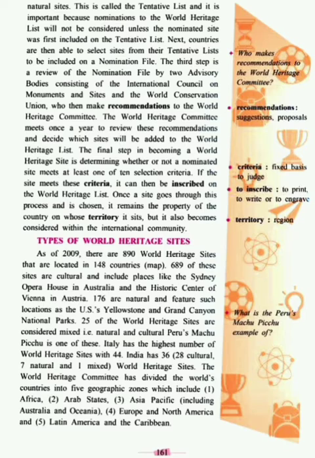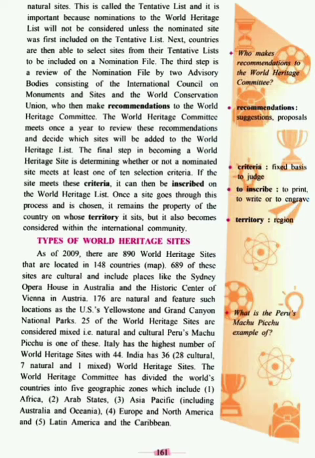This is called the tentative list. Okay, and it is important because nominations to the World Heritage List will not be considered unless the nominated site was first included on the tentative list. So what is the eligibility to first include that place in the World Heritage Site? It should be in a tentative list. For that you need to give detailed information or a detailed list about that place.